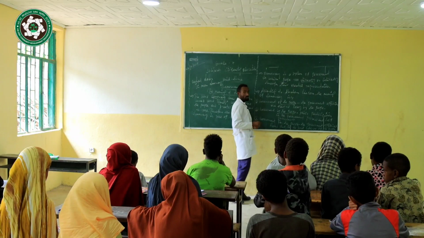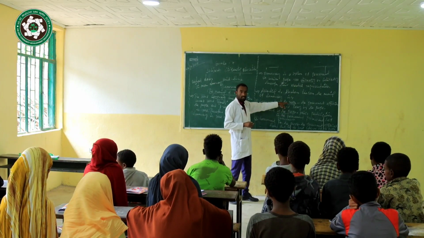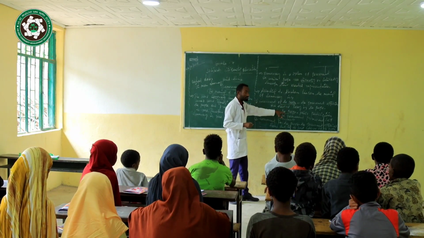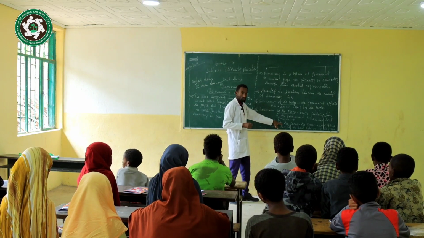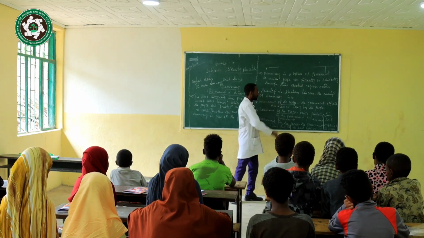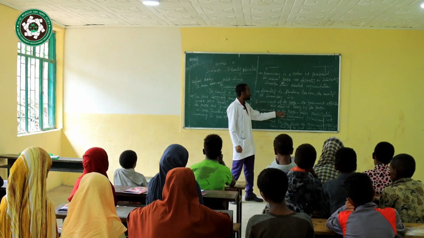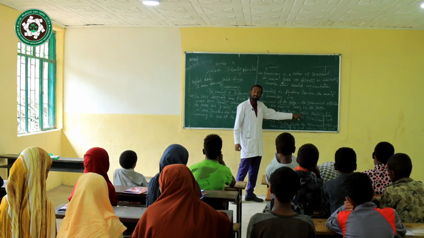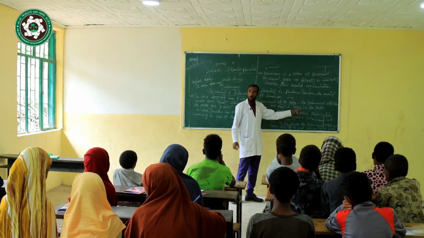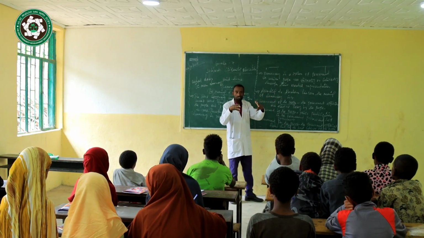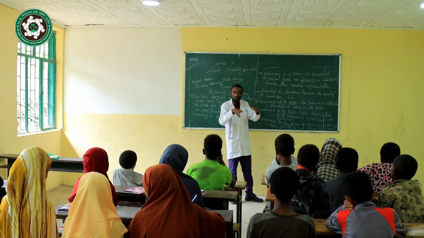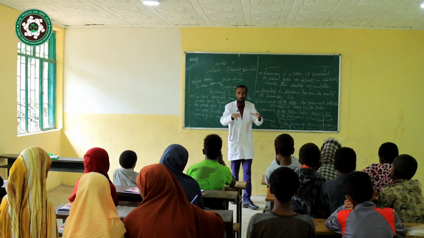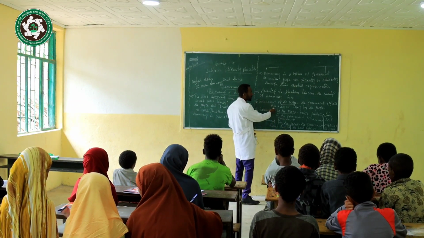You have to consider all of this. Government of the people, government by the people, government for the people. Look, the last one. From here, government by the people means there is public participation. The public should participate in the election system, or the society, the people, the community should participate in their issues.